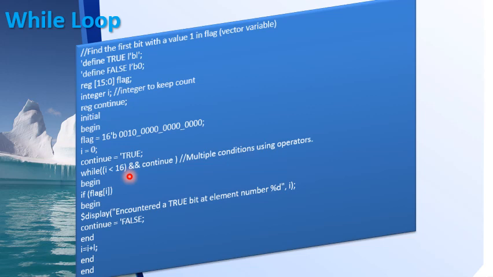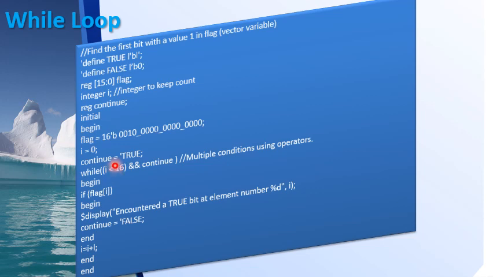The length of the flag register is 16, so the index is 0 to 15. This condition says as long as i is less than 16, that is, till it goes up to 15, it has to check. And this condition I have combined with continue. Continue is a register which I have initialized to true. As per this expression, to enter the while loop, both these conditions should be true. That is, continue should have a value of true as well as i should be between 0 to 15.